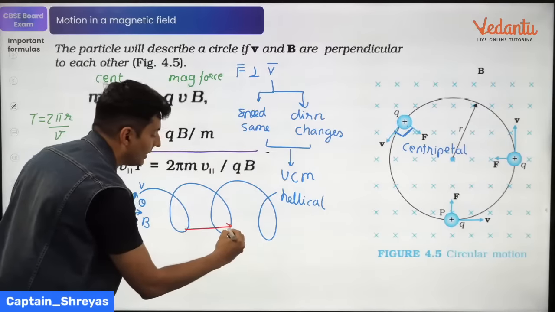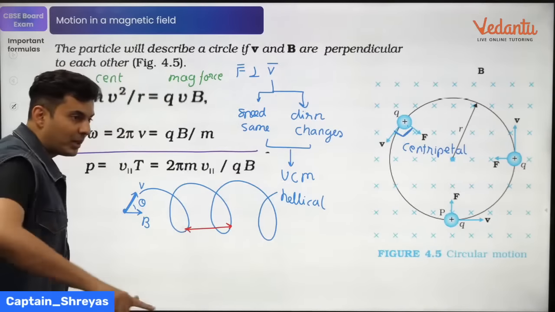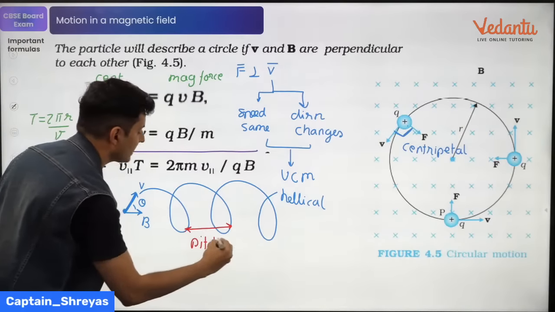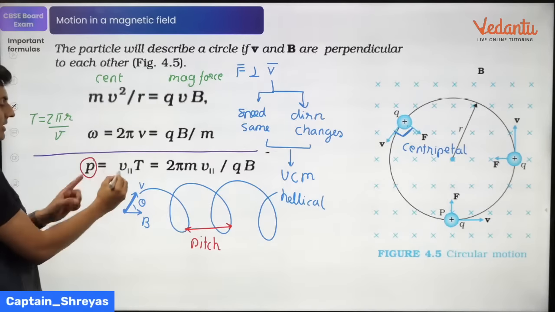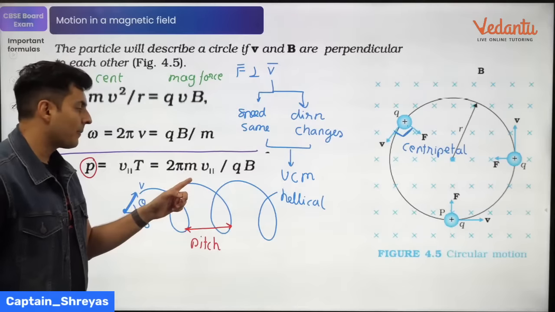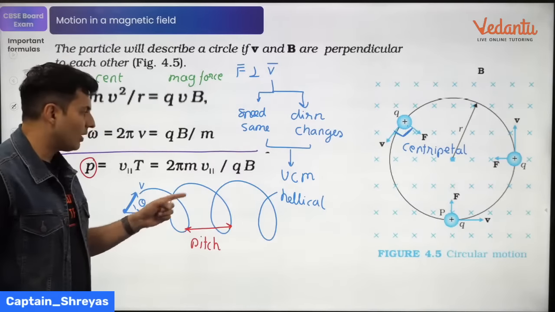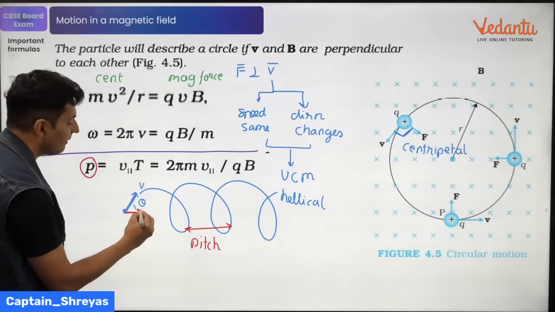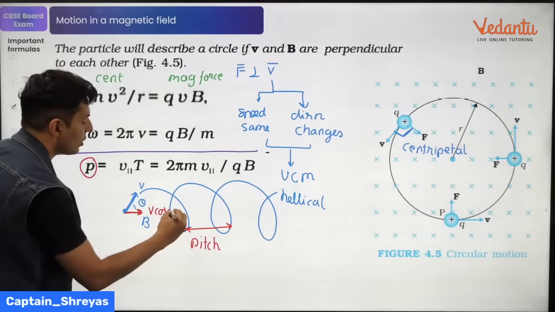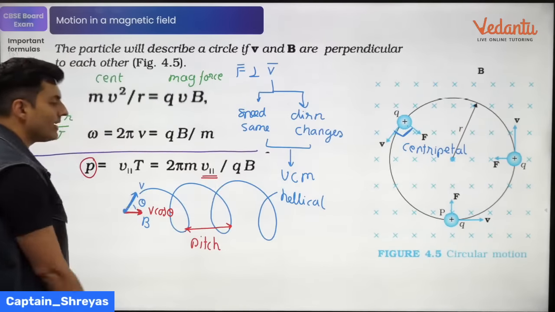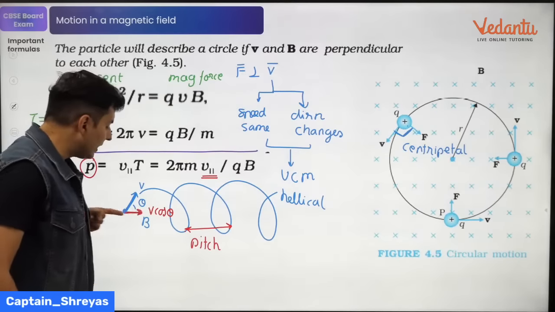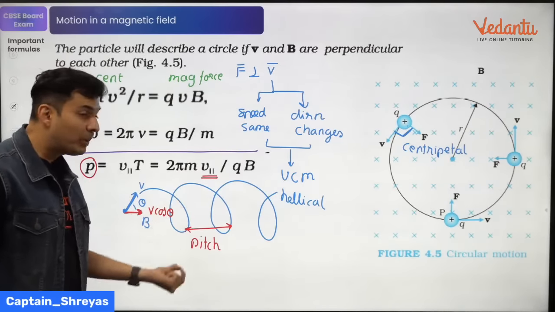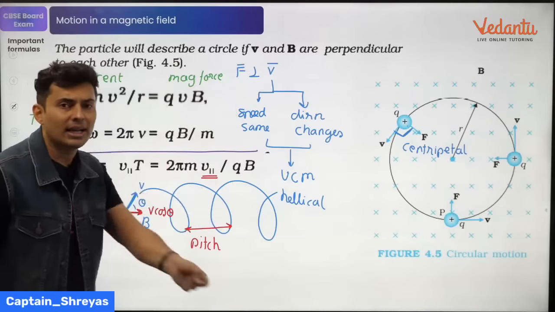So if you take two identical points on that spring-like motion, that is called the pitch of the helix, and the pitch of the helix is given by 2 pi m into the parallel velocity by qB. Parallel velocity is basically v cos theta, the velocity parallel to the direction of the field. So that is the pitch of that particular helix.